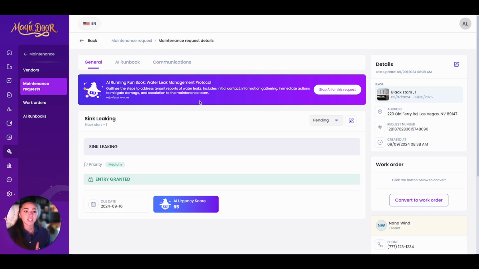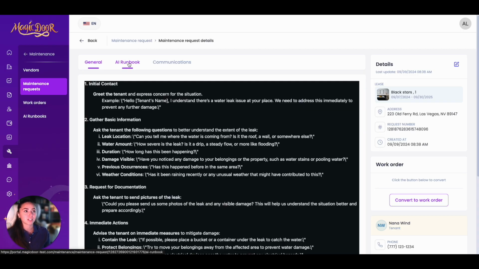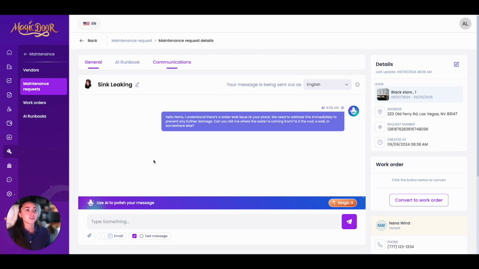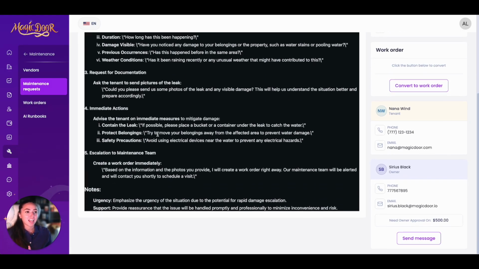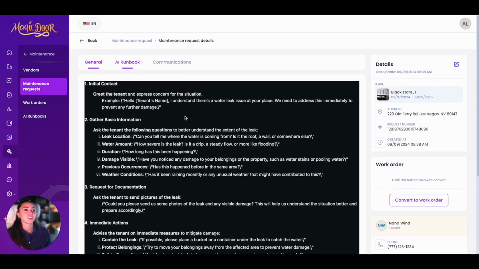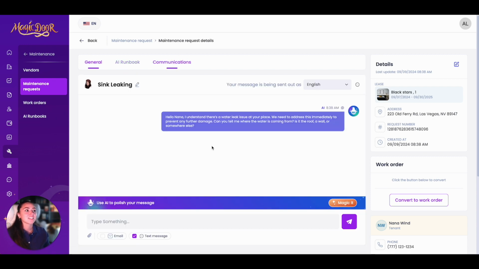We're going to go over the AI runbook in just a second, but you can check out the runbook that was run and the communications. A quick overview is that a runbook is going to go ahead and ask the tenant questions based on what they have submitted. It looks a little complicated. It's not as complicated as it looks, but there are some we'll go over in a second that are already implemented into the software for you. The AI is then going to go ahead and ask them a question. So, can you tell me where the water is coming from?